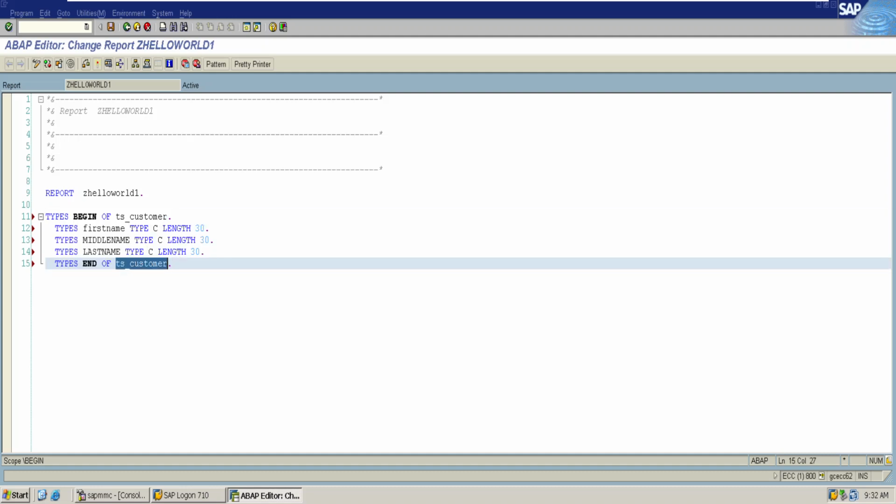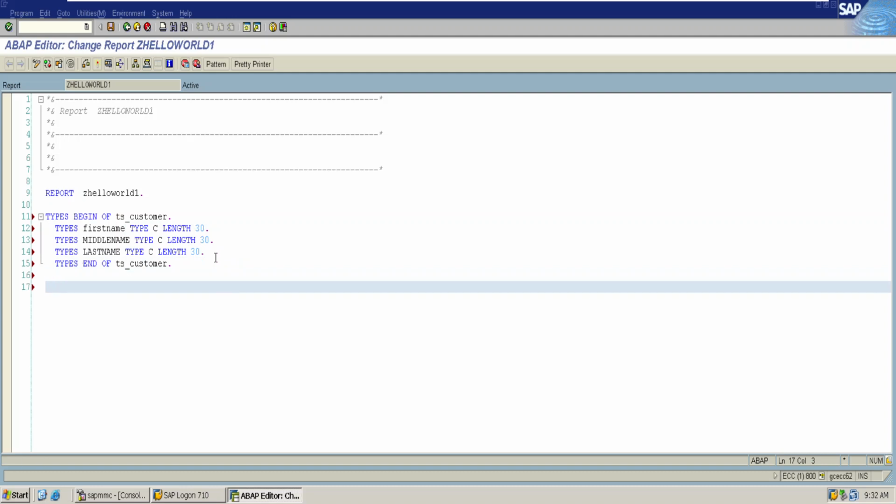We now use this structure type in declaring a structured variable. Declaration of variables always happens with the DATA keyword. DATA ls_customer1, which type should it hold? It should hold the type of ts_customer.